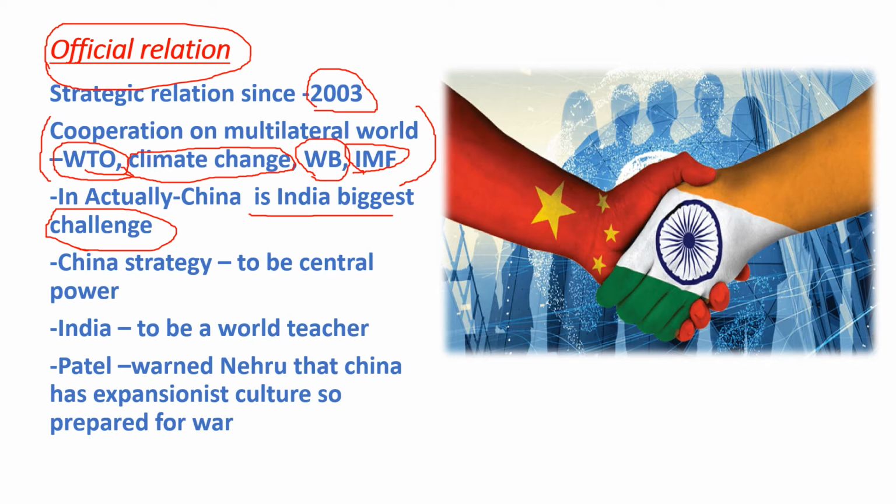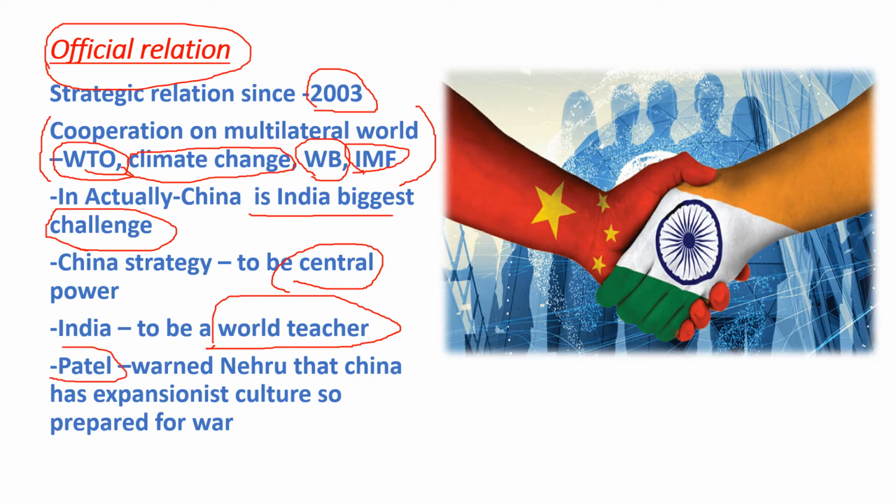China's strategy, as I already told you, is to be the central power of this world. But to be central, they need to be very assertive and power assertive, when the USA is already there and the European countries are there. India does not want to be a world power. India wanted to be a world teacher, a good giver to the world, like yoga and the spiritual wisdom of thoughts. India has these things. India doesn't want to be the superior power. India wanted to be a good power.